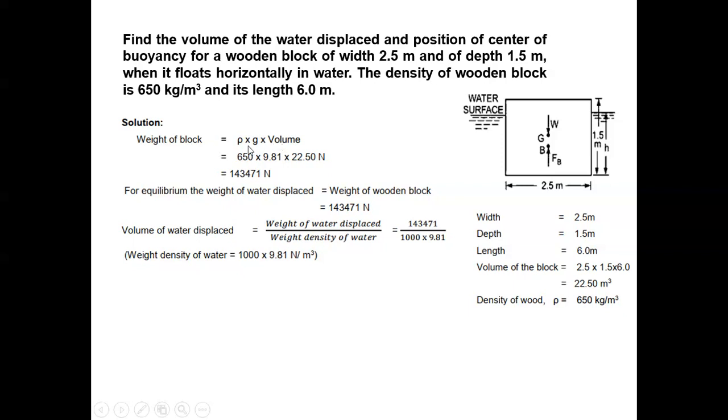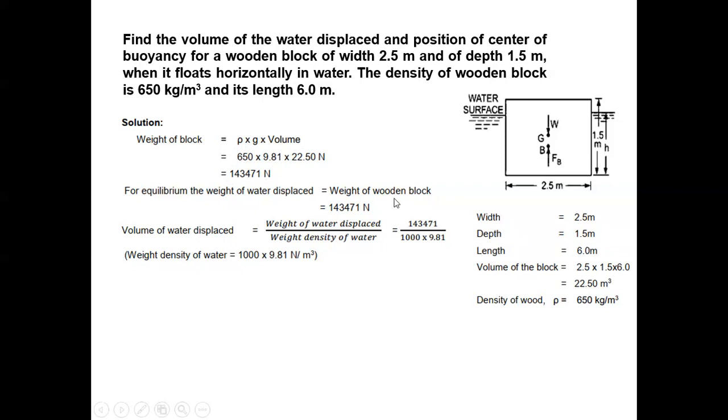In place of mass, it is rho into volume. Put the values. Density of block 650. You are finding the weight of the block, so density of block and volume of block. Volume, how will you get? You know width, you know depth, you know length. Multiply all these things, you will find the volume. So from here, put the volume, density and value of G, you will get the weight of the block.